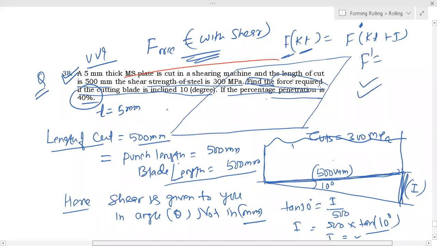This is with shear they are asking. Here the only issue was with that shear, because shear was in an angle, inclination. So 500 into tan 10 degree. Everybody is clear on this?